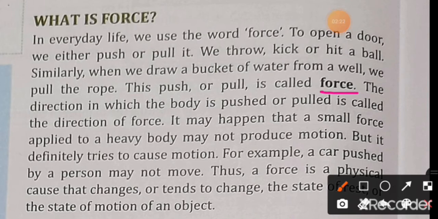And the direction in which the body or the object is pulled is called the direction of force. When we apply a small force on a body or any object, it may not move or produce motion, but it definitely tries to cause motion.